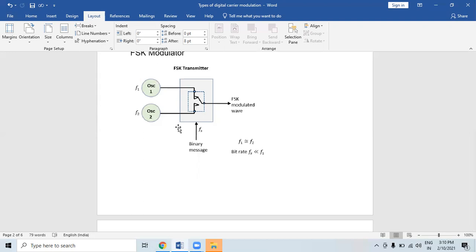The signals are connected to the switch along with an internal clock to avoid abrupt phase discontinuity of the output waveform during the transmission of the message. A clock is applied to both oscillators. Internally, the binary input sequence is applied to the transmitter so as to choose a frequency according to the binary input.